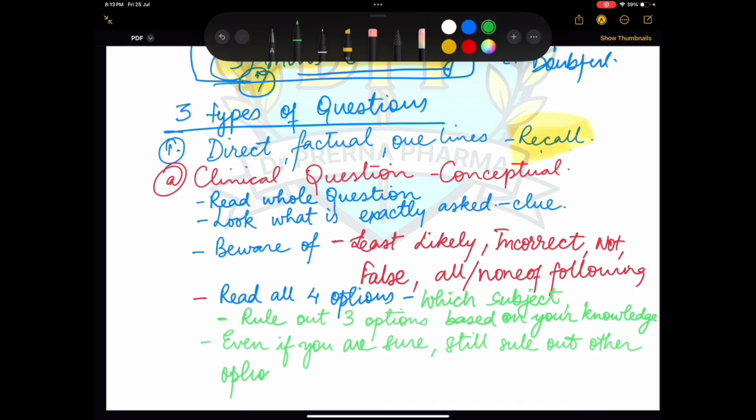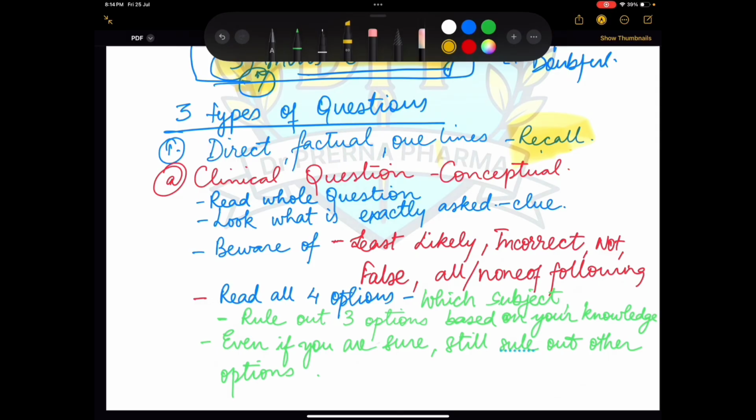Don't go into over smartness, don't go into overconfidence. Even if you're sure about the answer, you should still go through and rule out the other options. Yes, you will say, ma'am, हमारे पास time कहाँ है? बेटा करना तो पड़ेगा, otherwise you will tick the wrong answer, you will become overconfident, and overconfidence brings carelessness. So a lot of careless mistakes happen at that time.